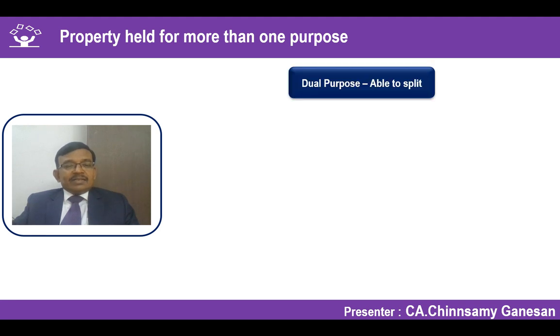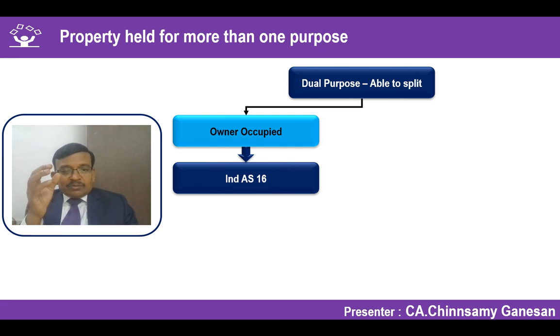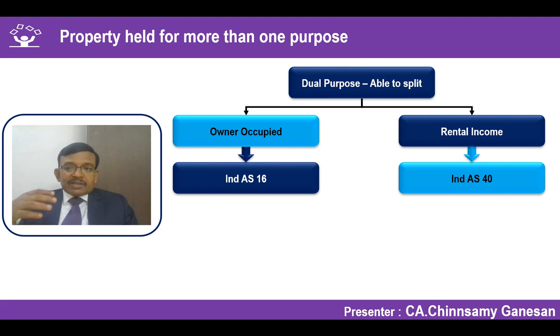The guidance says if you are able to split the two purposes, that is, what is held for earning rentals or capital appreciation and what is used in the business of the entity or in production of goods, services, etc., which falls under Ind AS 16, then what is owner occupied will be dealt with as per Ind AS 16. What is held for rental income or for capital appreciation is under Ind AS 40.